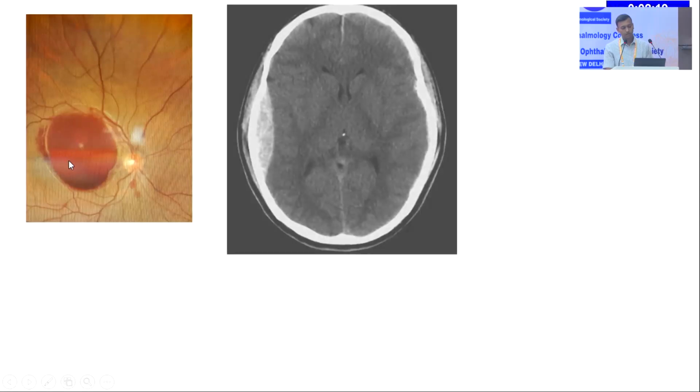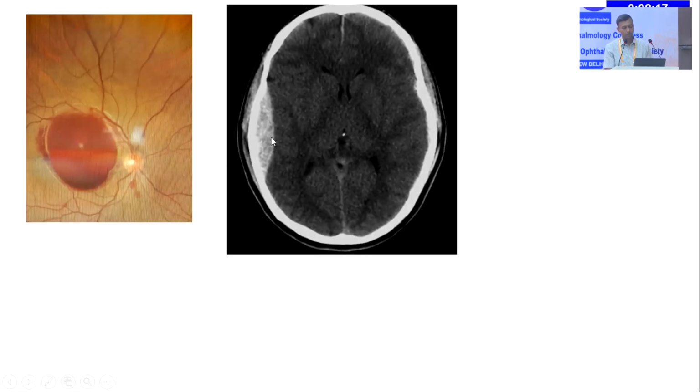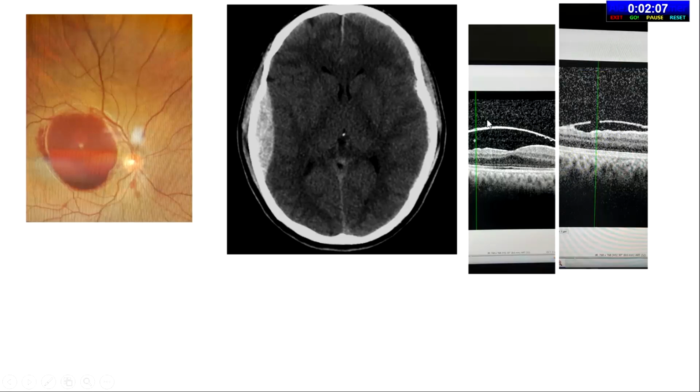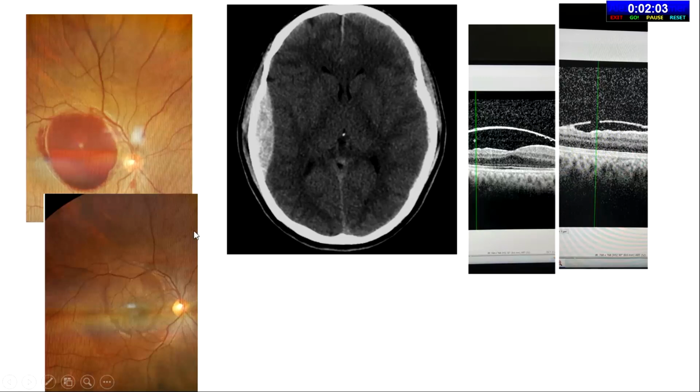One of the nursing staff presented after a road traffic accident. He presented with a subhyaloid hemorrhage over the macula. The CT scan showed a subdural hematoma. So we took up the patient, and this is the OCT. There is a detached overlying posterior hyaloid and a subhyaloid hemorrhage. So we did a YAG hyalotomy, which drained out this blood, and finally this blood was cleared out.